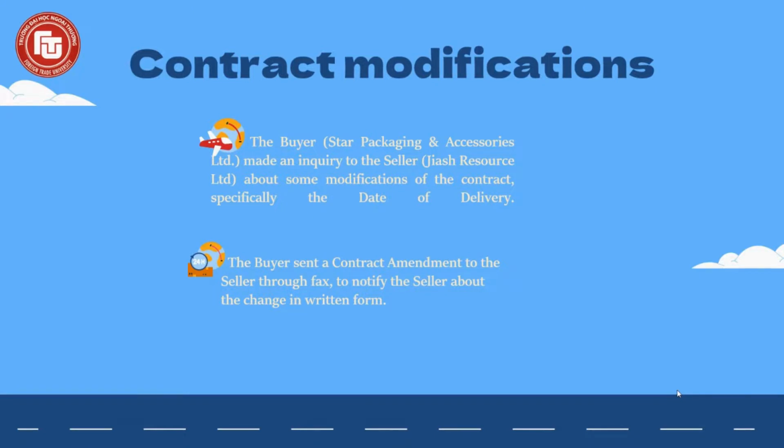To do so, the buyer made contact with the seller at the earliest time possible to negotiate about the contract modification. Once both parties reached an agreement, the buyer sent a contract amendment to the seller through fax to notify the seller about the change in written form. The seller thus delayed the delivery till the modified date of delivery. In this contract, from April 30, 2020 to July 30, 2020 latest.